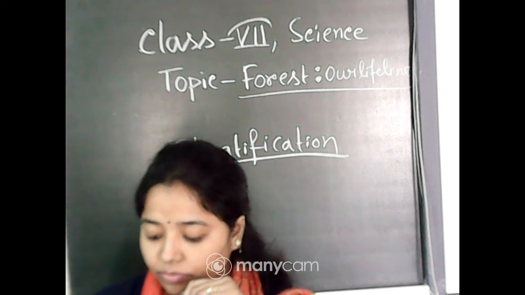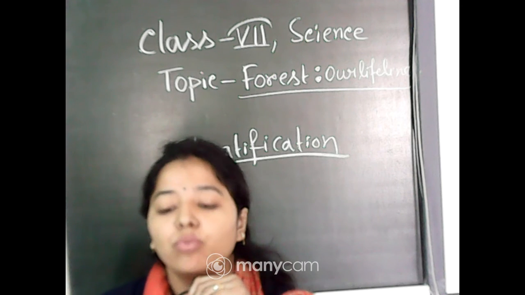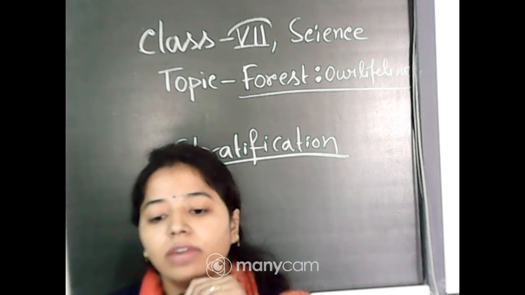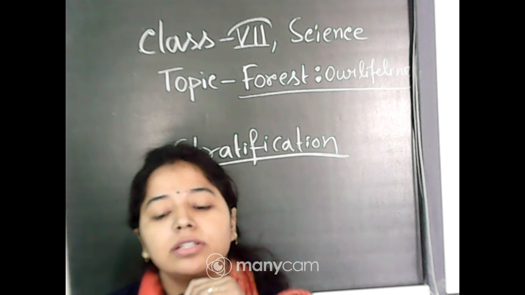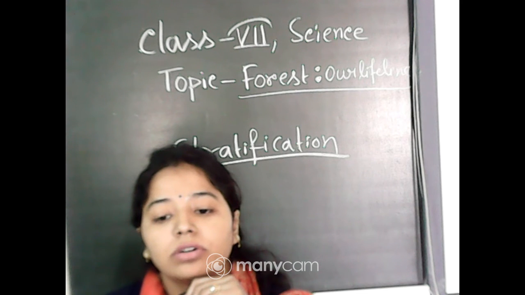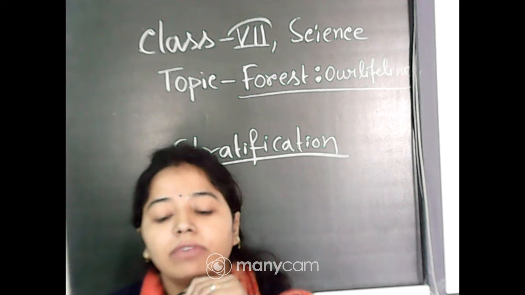And another thing, forests also support different food chains. Why can we say that forests support different food chains? Food chains, as you know, involve different kinds of animals or organisms depending on each other by taking food from each other. By this way we can say they are interconnected via the food chain.